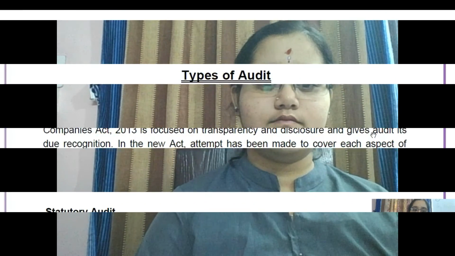Okay, so we are going to see statutory audit, internal audit, secretarial audit, cost audit, and other audits like tax audit and bank audit. We are not going to go deep into these things, but we will have an overview and general idea so that you can write your answers in a better manner. And then other concepts like efficiency audit, management audit, and so on. So without further delay, let's get started.